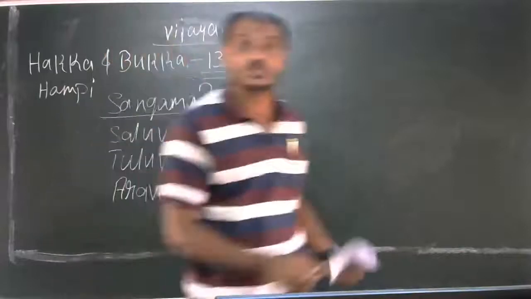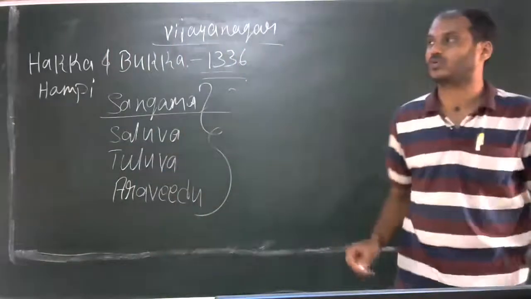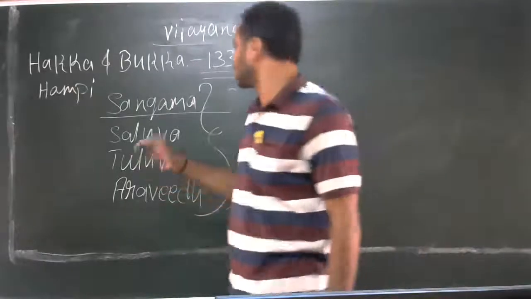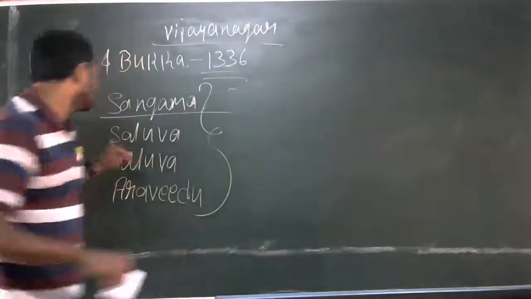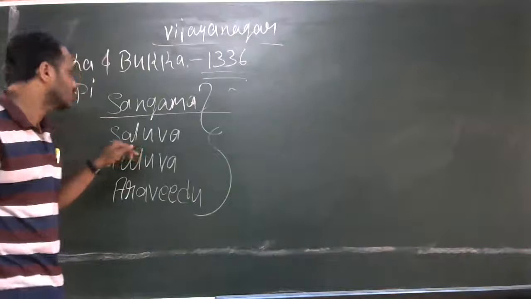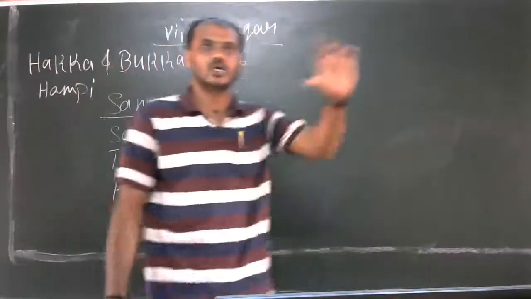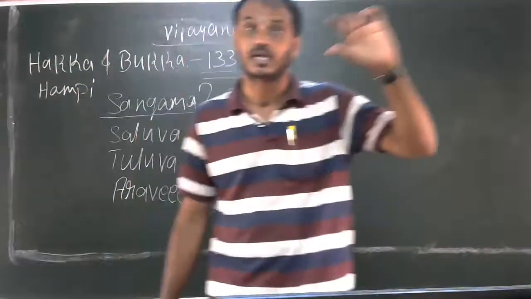So next comes the most important ruler. After the Sangama dynasty, which dynasty came to power? The Salva dynasty came to power. There is no extra information regarding the Salva dynasty.